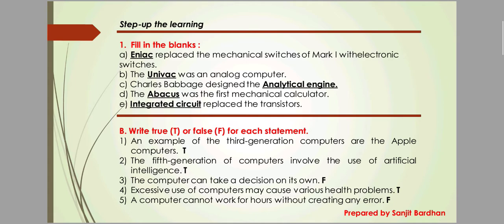Next is, the fifth generation of computers involves the use of artificial intelligence. This statement is also correct, so we write here true. Next is, the computer can take a decision on its own. We all know that a computer cannot take any decision on its own, so this statement is incorrect. That's why we write here false.